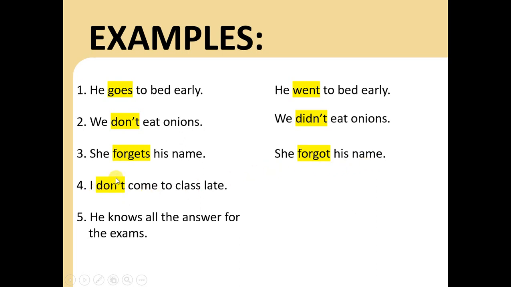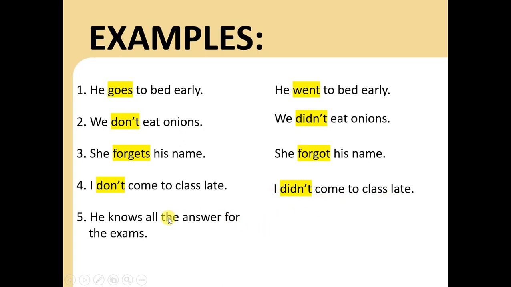Now the next one, another negative. I don't come to class late. So in the past should be how? Like here, I didn't come to class late. This is in the normal form, present, but didn't means that all the sentence is in the past.